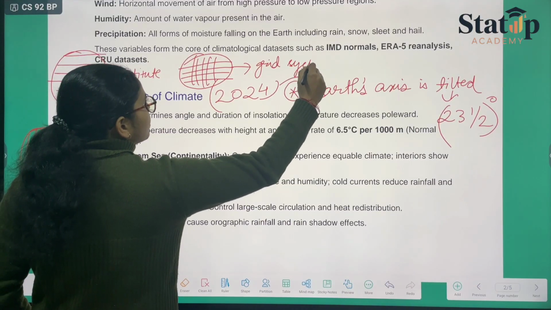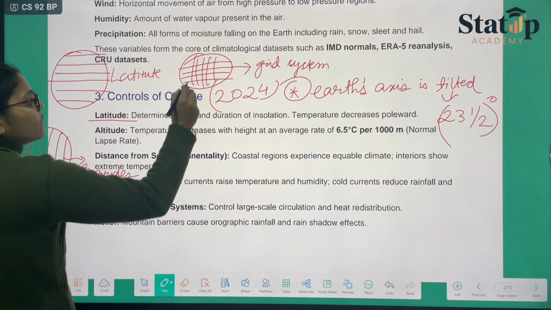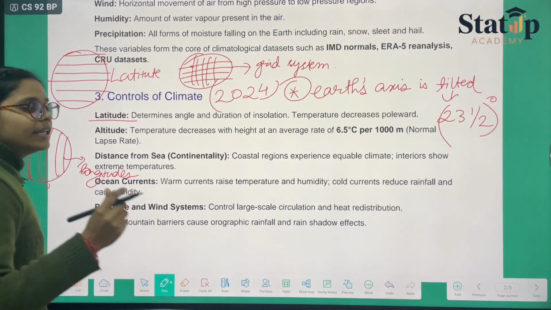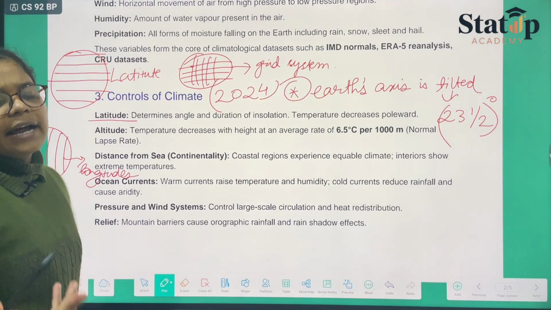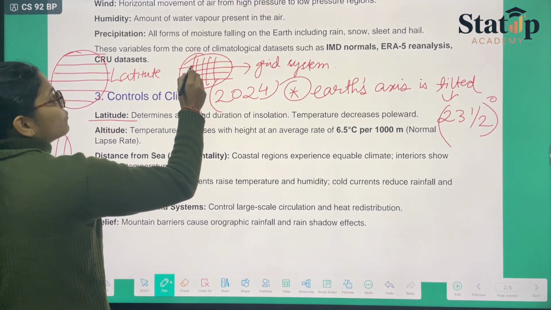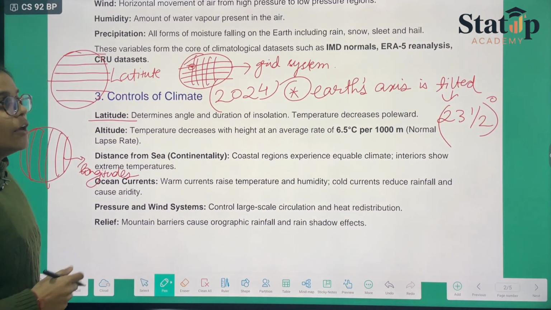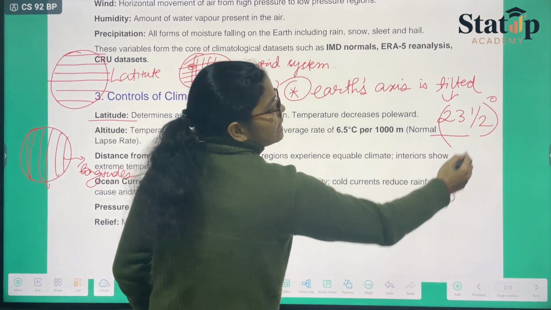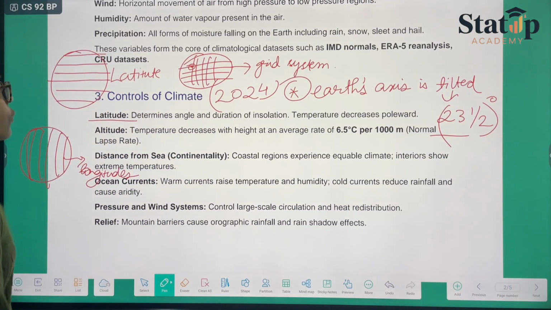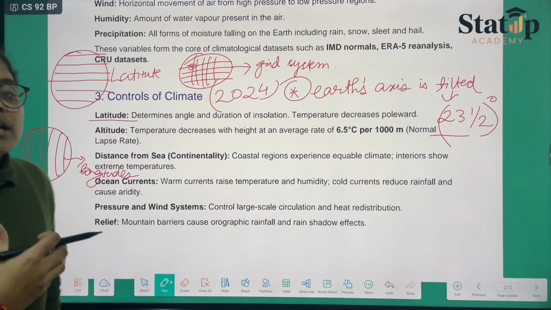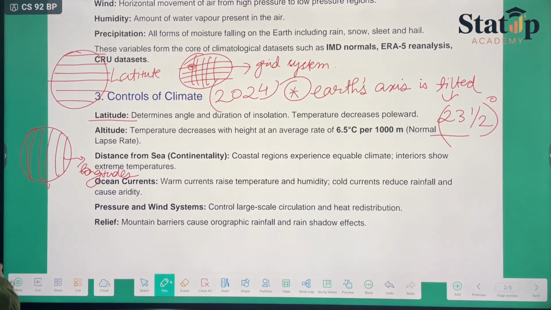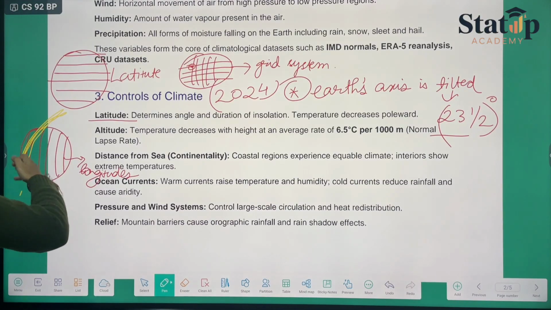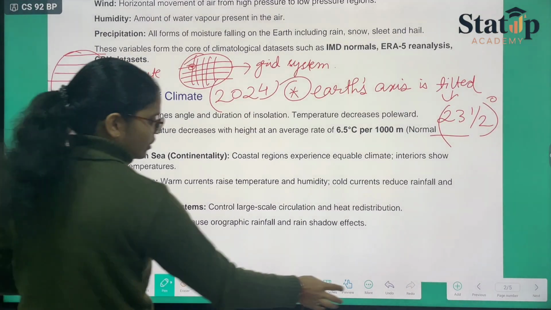Grid system. What happens is, when you mark two points, like the meeting points of the X axis and the Y axis, or you can say latitude and the longitude, that forms a grid, that forms a point where you mark certain degrees like this. Okay, so what happens is, when there is a latitude, it will determine the insolation, like what amount of energy will come.